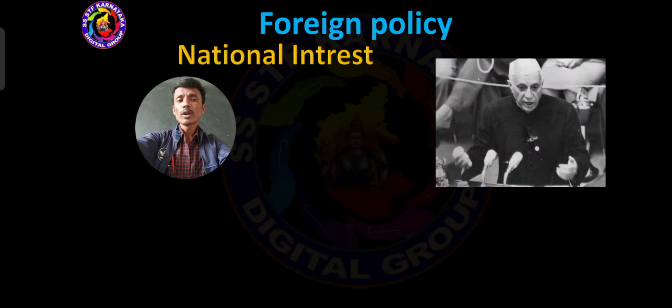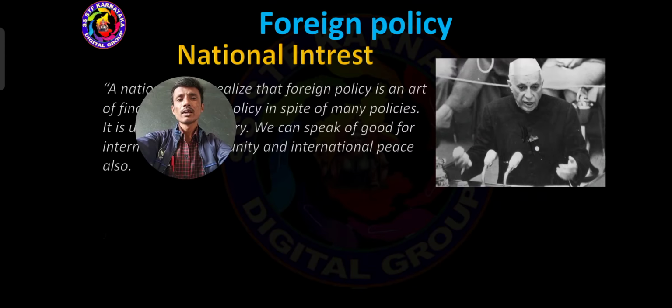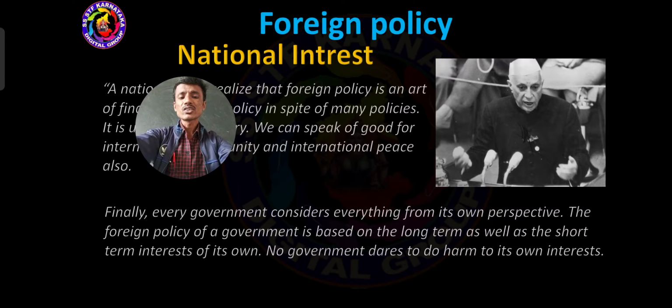Why is foreign policy very essential here? Because of national interest. Here we have to refer to an important statement given by Jawaharlal Nehru about foreign policy and national interest.